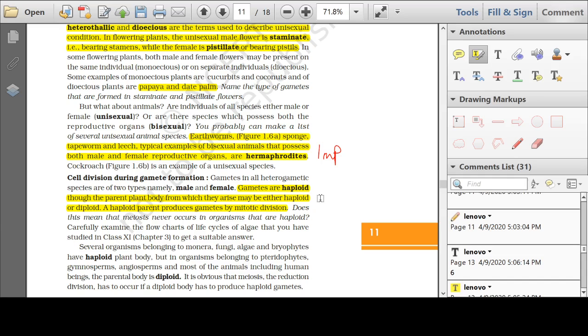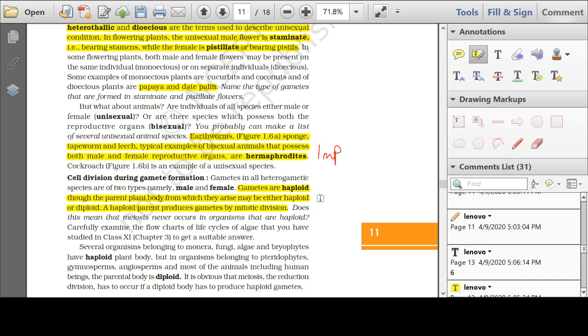Hermaphrodites. Now, in certain animals like leech, tapeworm, sponge, earthworm, the male reproductive part and the female reproductive part both are present in the same organism. Means in one earthworm, the organ testis is present and the ovary is also present in the same earthworm. So it is called hermaphrodite.